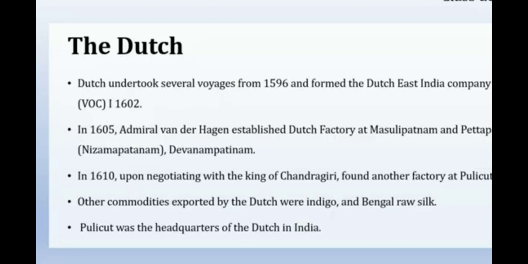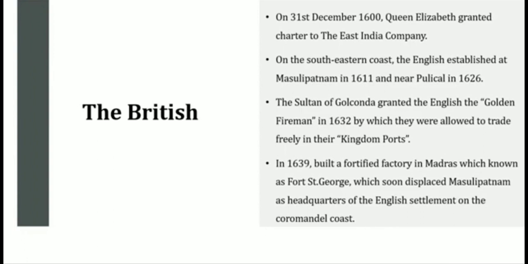Next, the British. What do you know about the British? Already I taught that the world's first multinational company was the British East India Company, isn't it? On 31st December 1600, Queen Elizabeth gave permission to start the English East India Company.